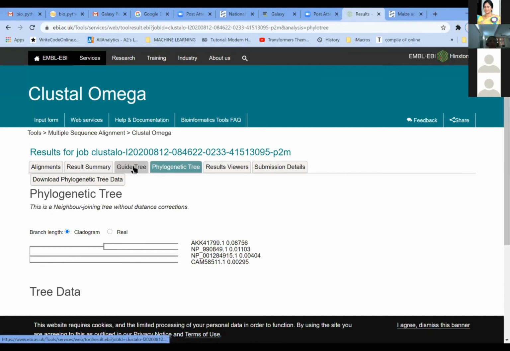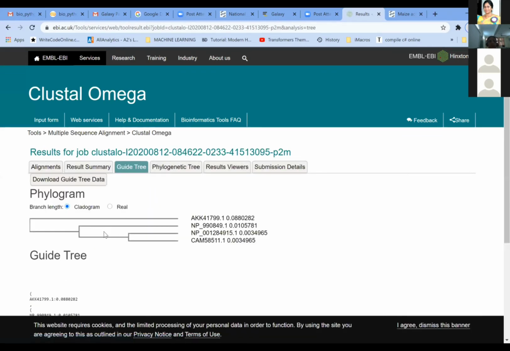The guide tree will give you the best relationship here, and this is the guide tree. You can see the difference between the phylogenetic tree which I just showed you and the guide tree, which is telling you based on the branch length. This is the branch length.